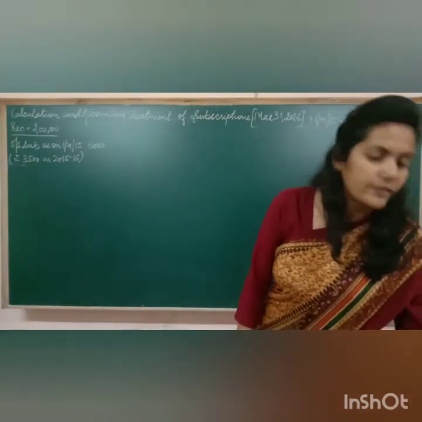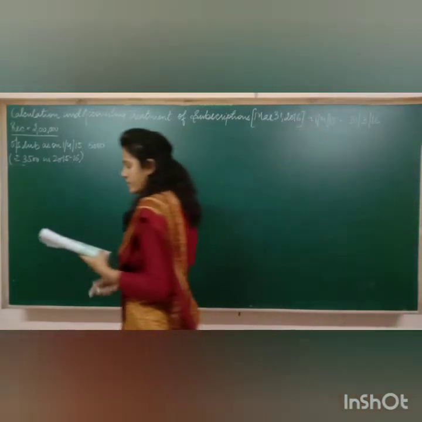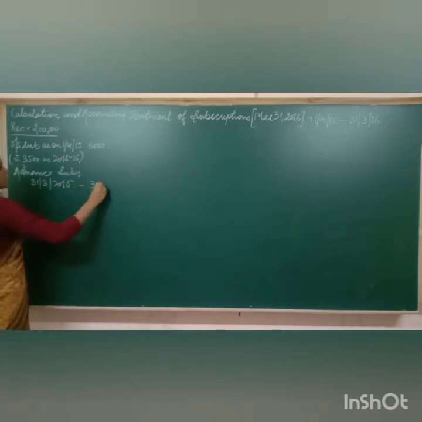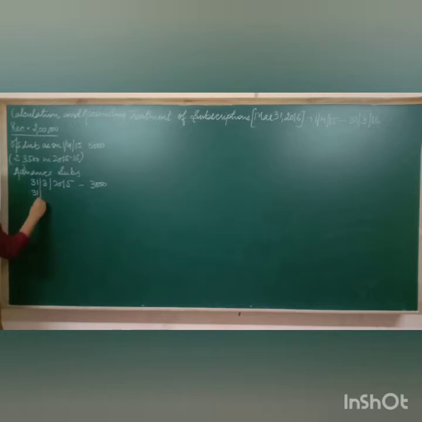Now next is given to us subscriptions received in advance. Now advance subscriptions are given to you. Advance subscriptions of 31st March 2015, 3,000, and 31st March 2016, 4,100. This we have already received. Okay, so now we have to show